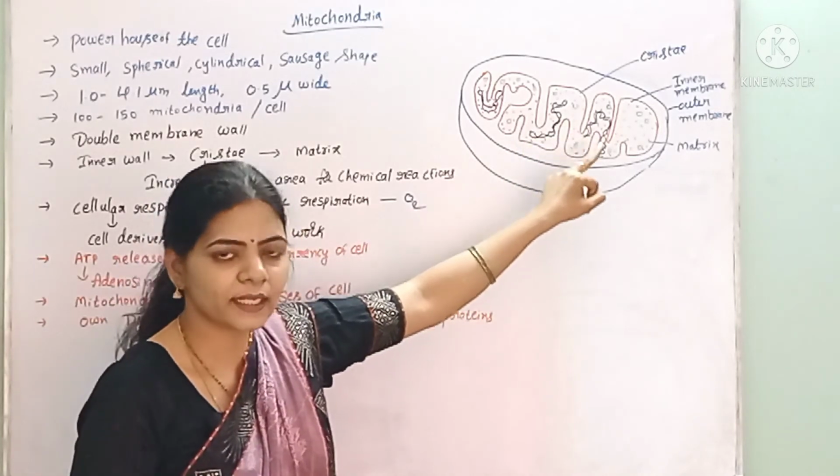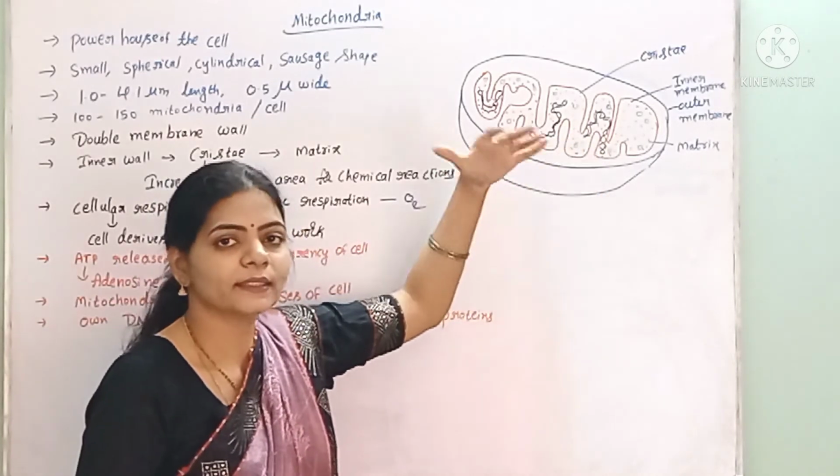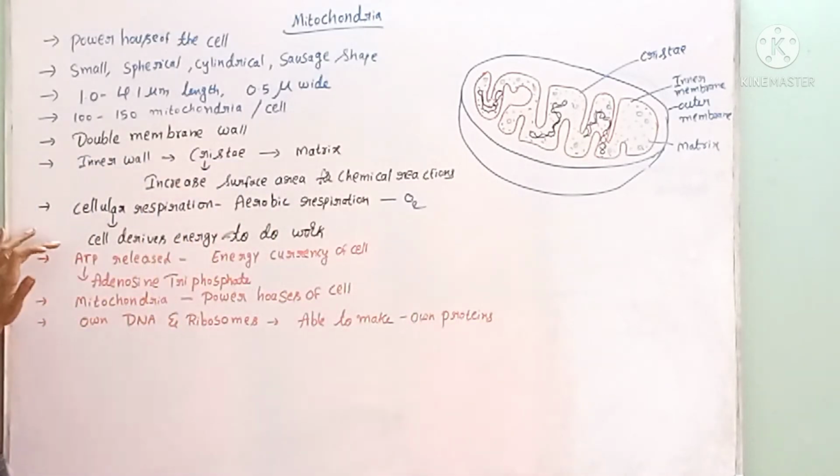By means of aerobic respiration, ATP is released. What is the full form of ATP?